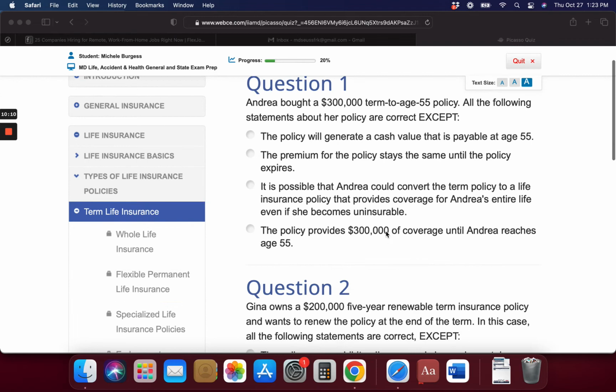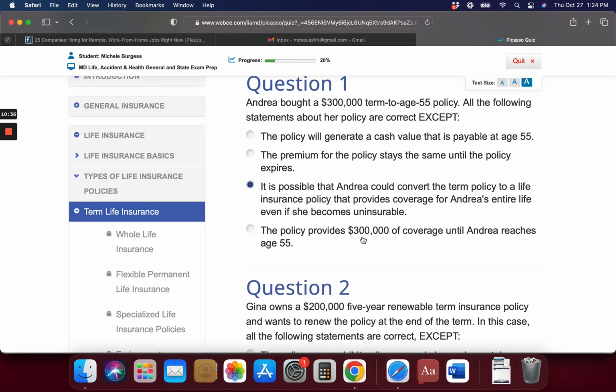Okay, so here is our quiz. Andrea bought a $300,000 term to age 55 policy. All the following statements are true except... everything is true except... life insurance for the entire life. I don't think this is true, but we'll see.